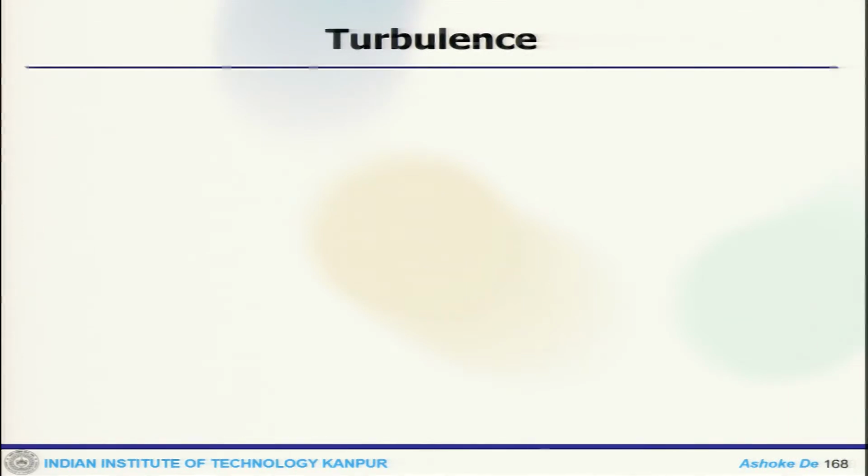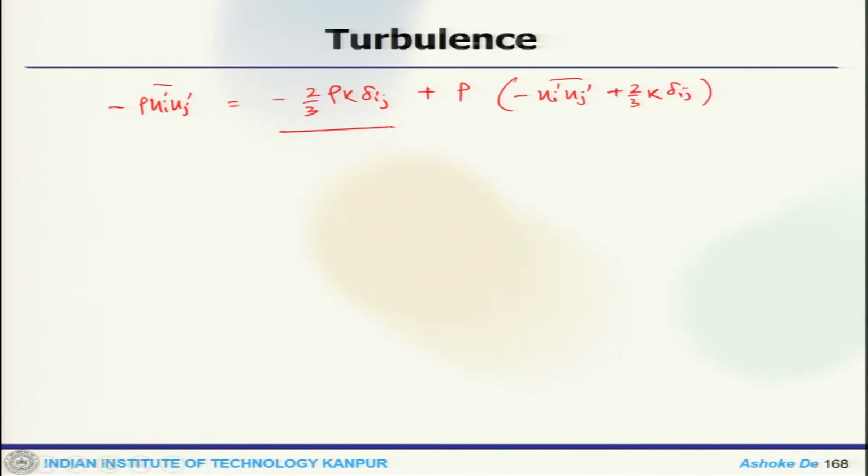Now, if we rewrite the Reynolds stress term, that is rho Ui prime Uj prime, it is equal to minus 2/3 rho kappa delta ij plus the deviatoric part. This term is the isotropic part and this is the deviatoric part. So, this is essentially your turbulent shear stress and this is turbulent pressure.